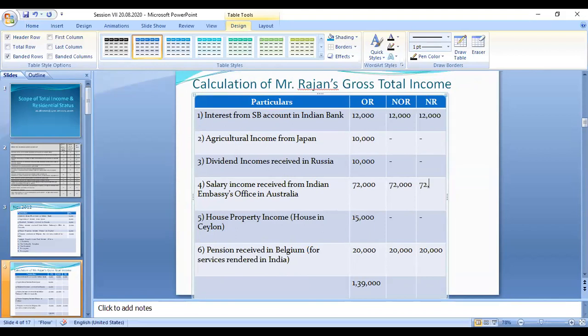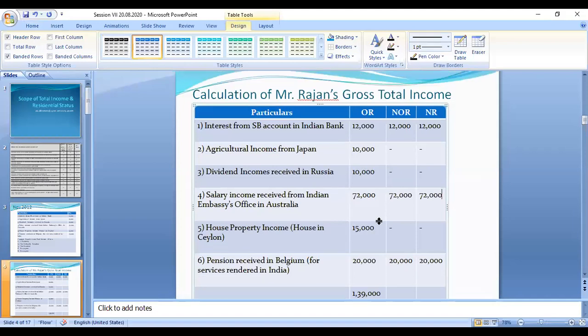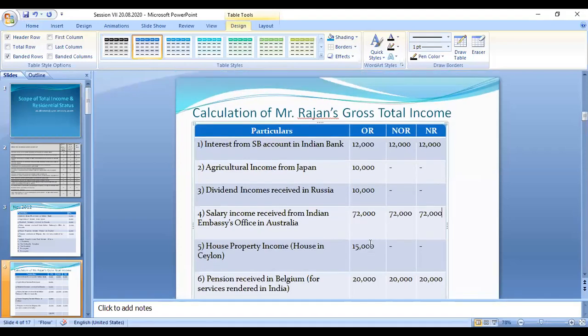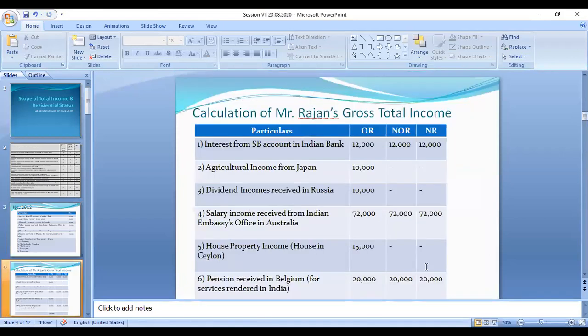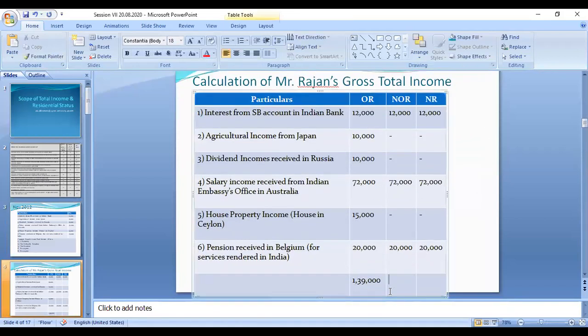So this is a taxable Indian income. 72, it's 92, 94, 1 lakh 4,000. So 1 lakh 4,000 is taxable.